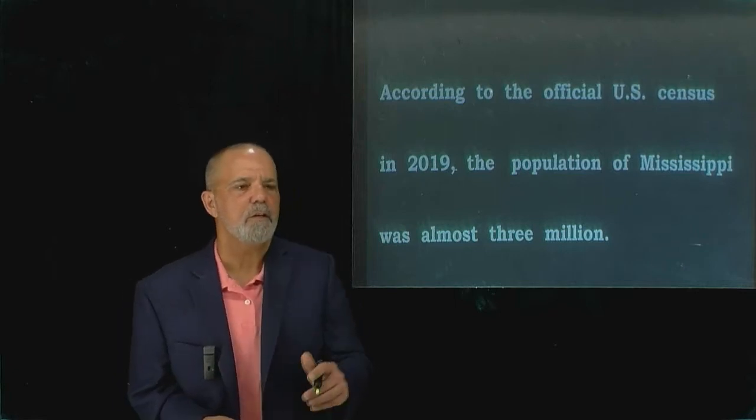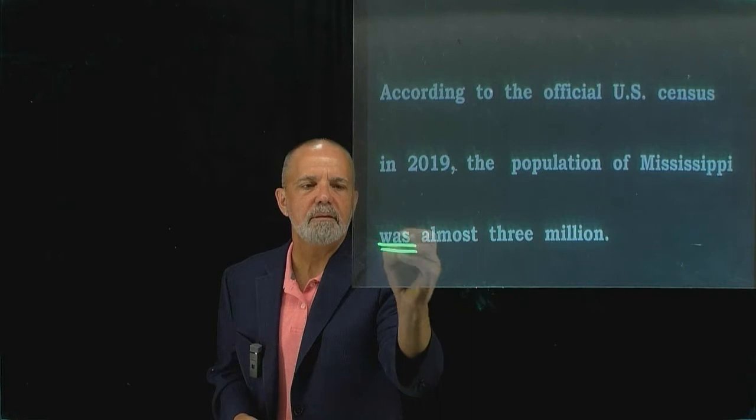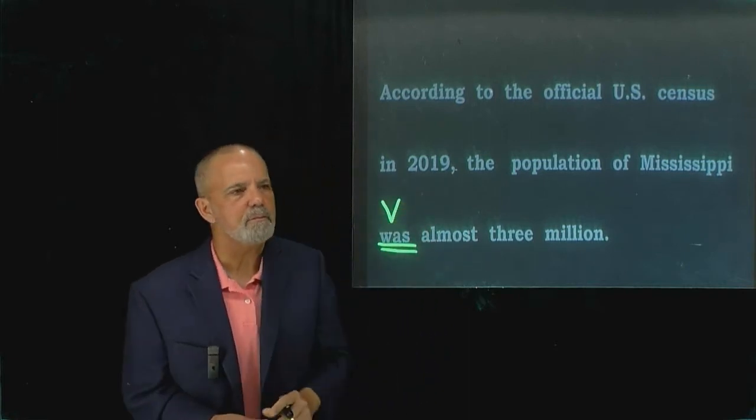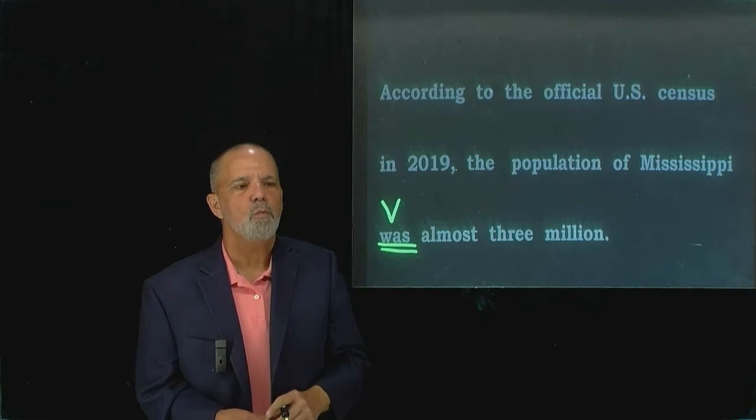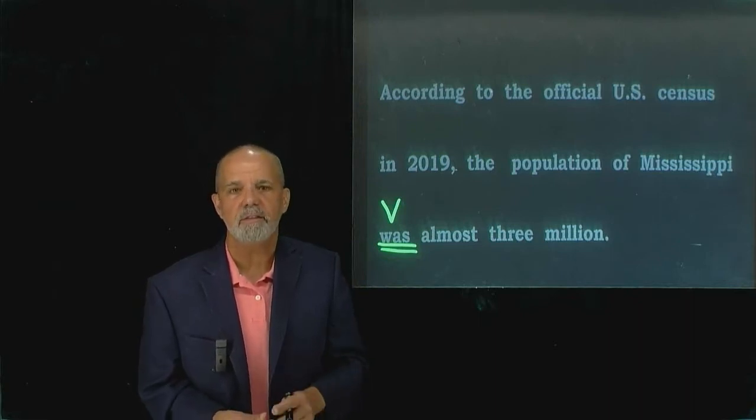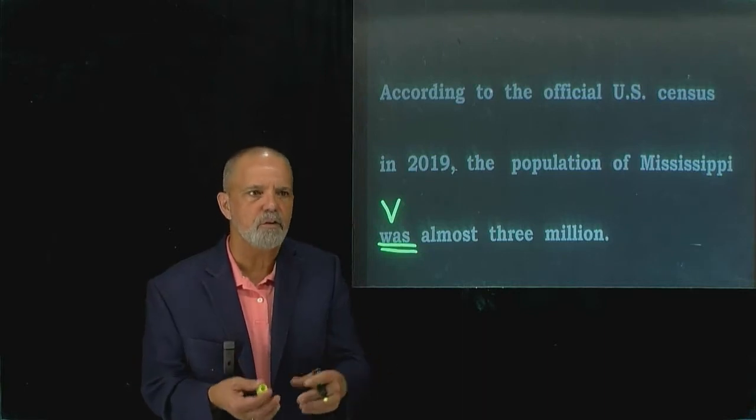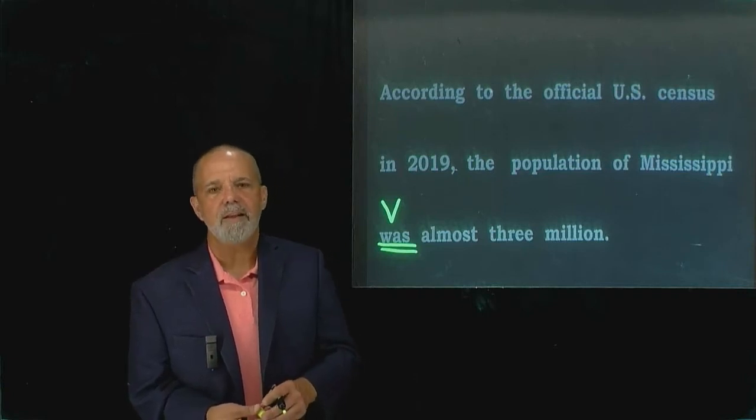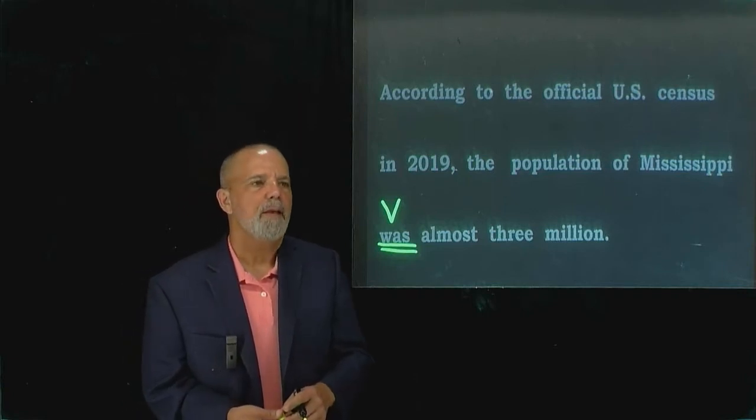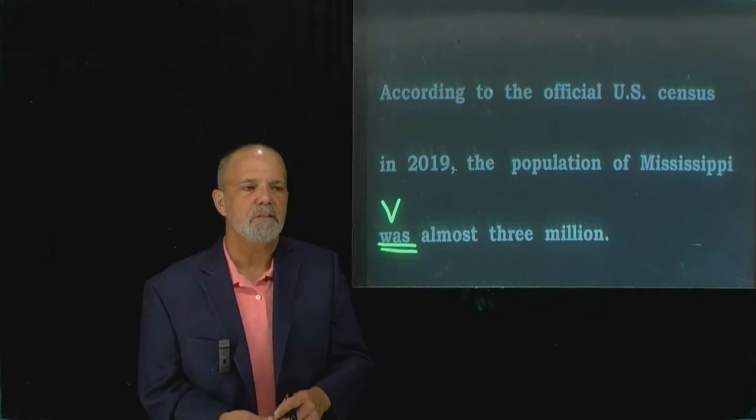So the verb here is the word was. That's our verb. And now I have to ask myself, who or what was almost 3 million? And I want to find a noun. I'm trying to find the subject. So in order to find the subject, we always ask ourselves, who or what did the verb? Who or what was almost 3 million? And of course, you know it needs to be a noun or a pronoun. And the nearest noun is the word Mississippi.